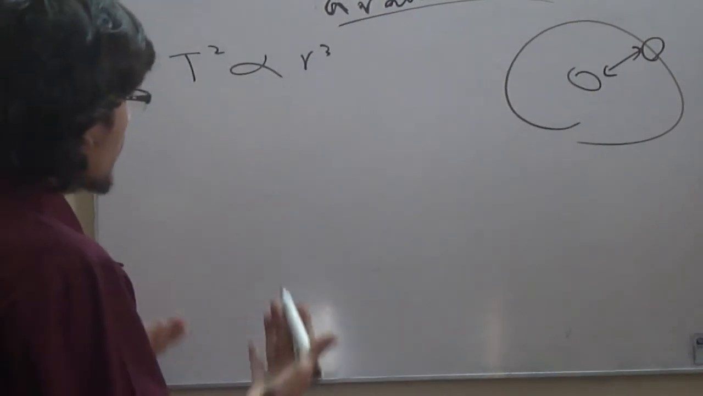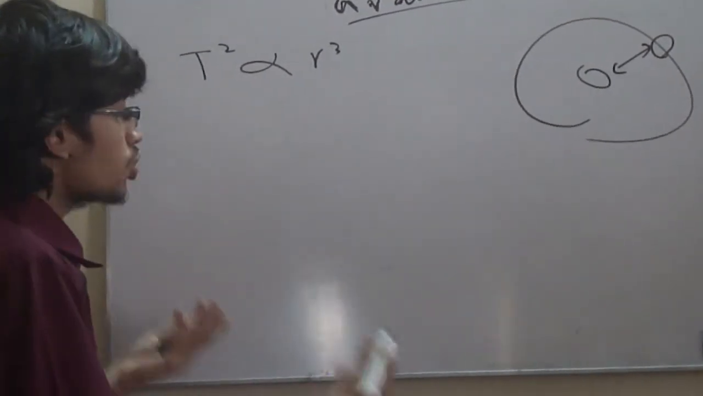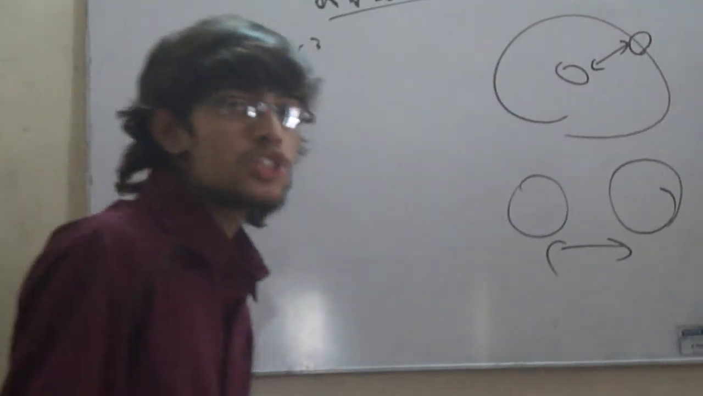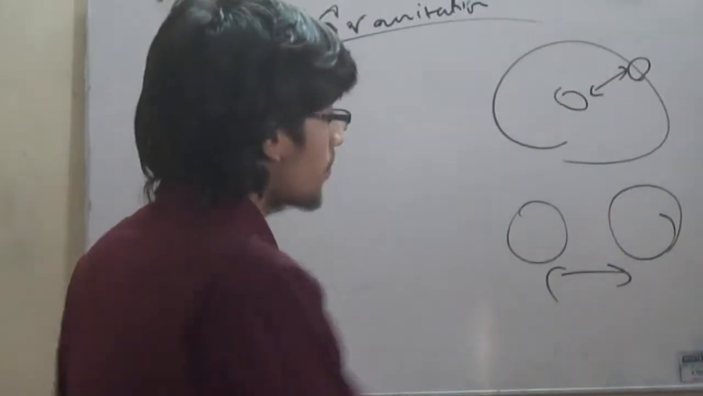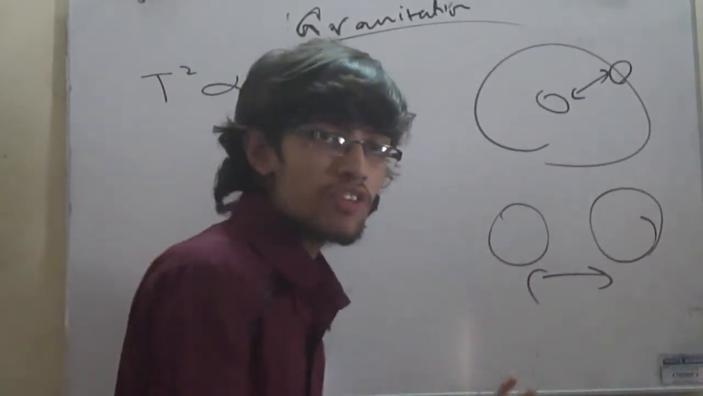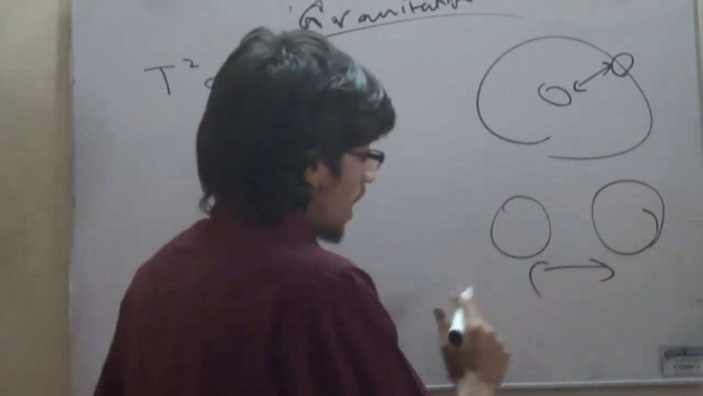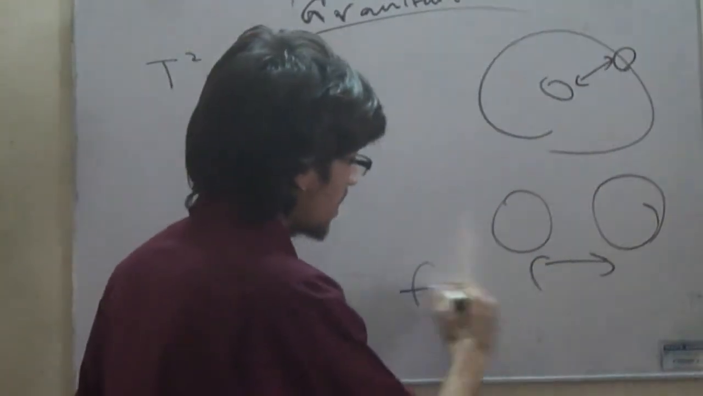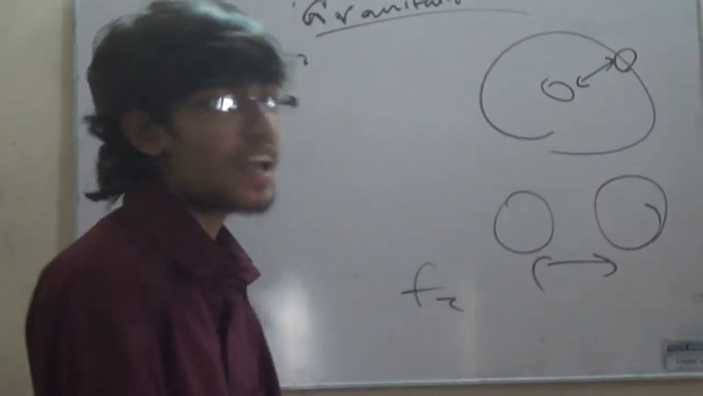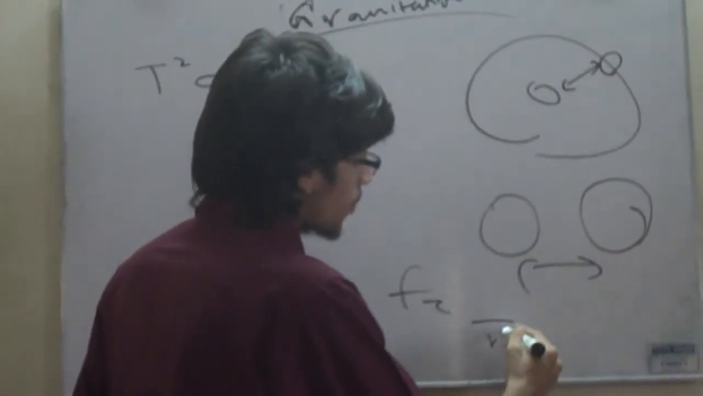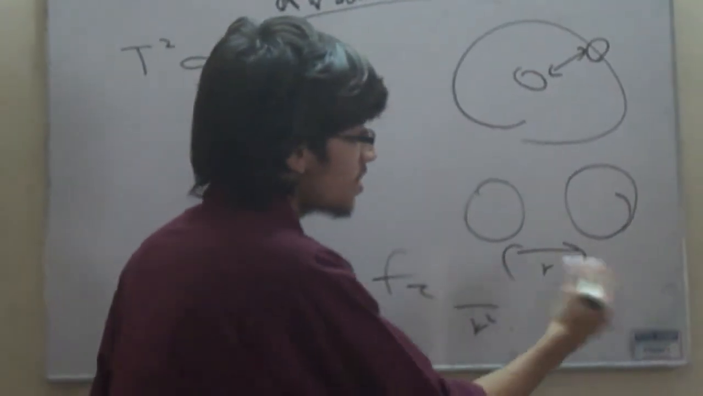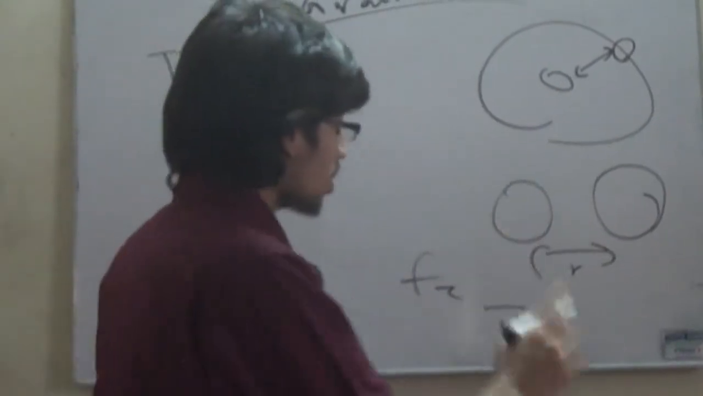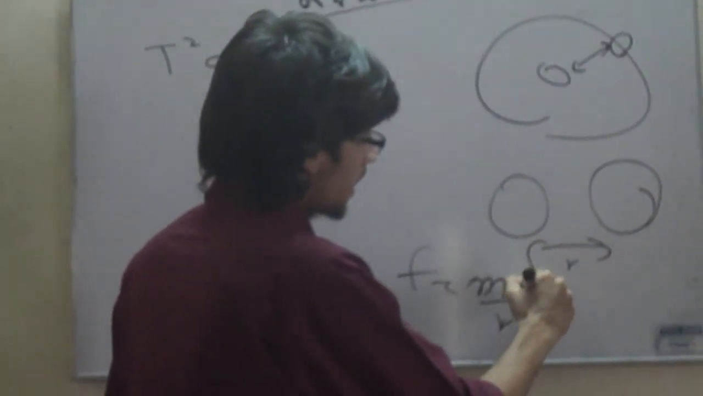Newton assumed that an inverse square law holds between two objects, that there is a force of attraction between two bodies and that force is inversely proportional to the square of the distance. There is a force, which is the force of attraction, the gravity, and it is inversely proportional to the square of the distance. If the distance is r, it is proportional to the product of the masses, m1 into m2.